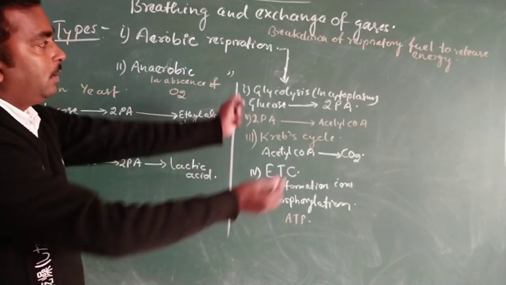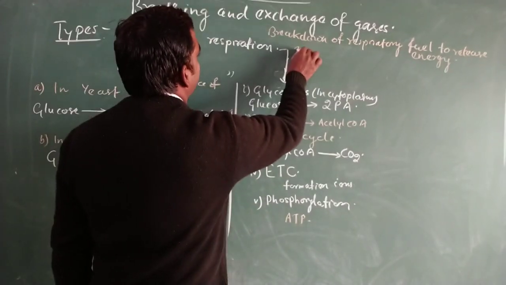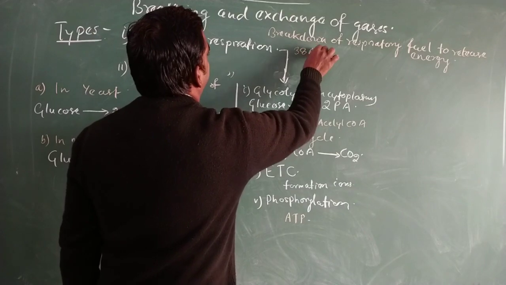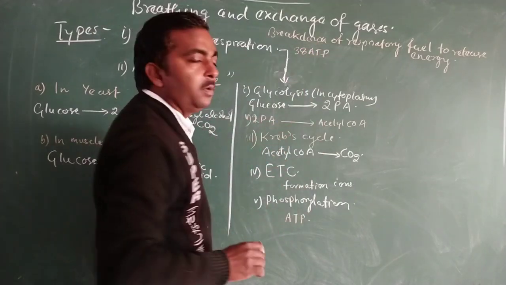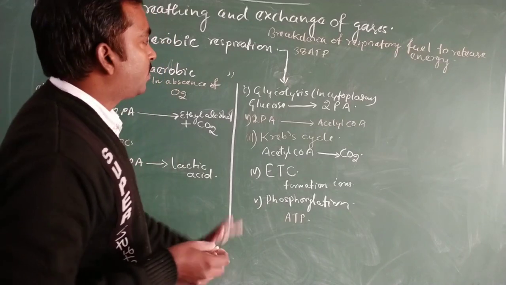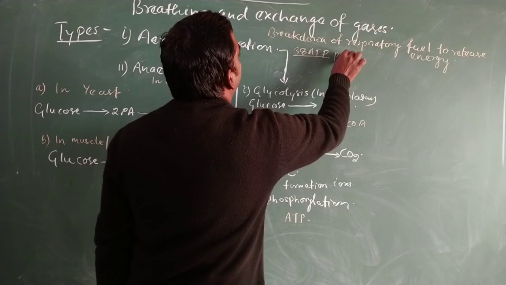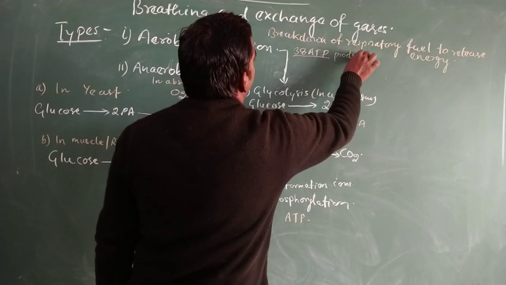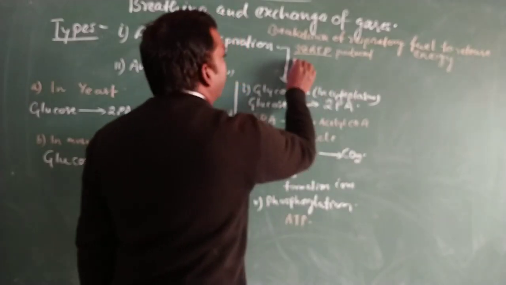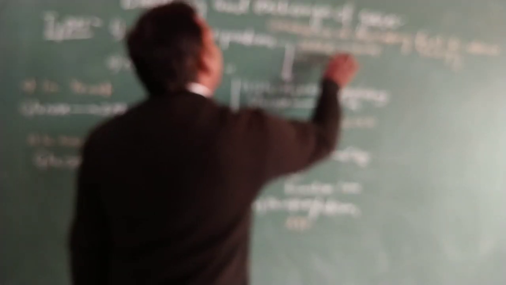So the overall number of ATP produced during aerobic respiration is 38 ATP. While the total gain during this process is 38 ATP, the net gain of ATP will be 36.